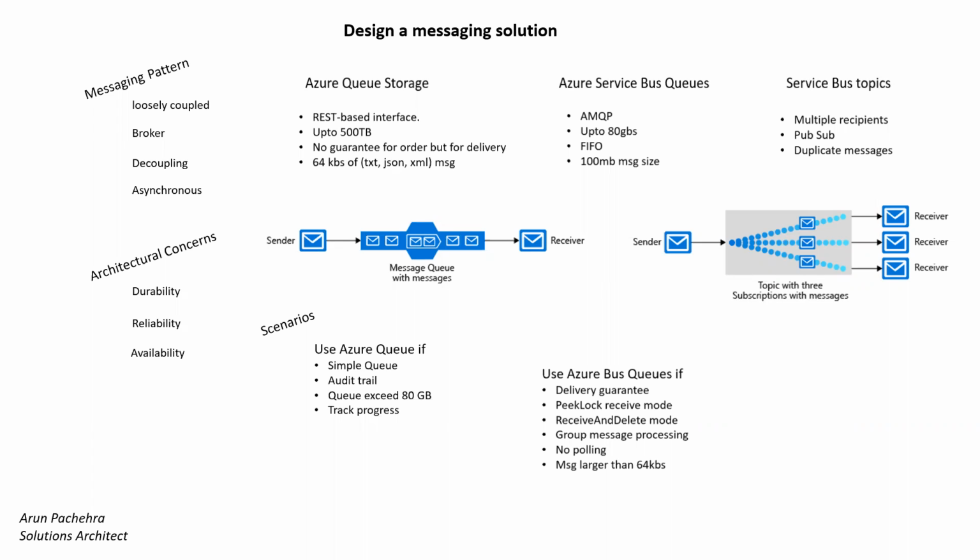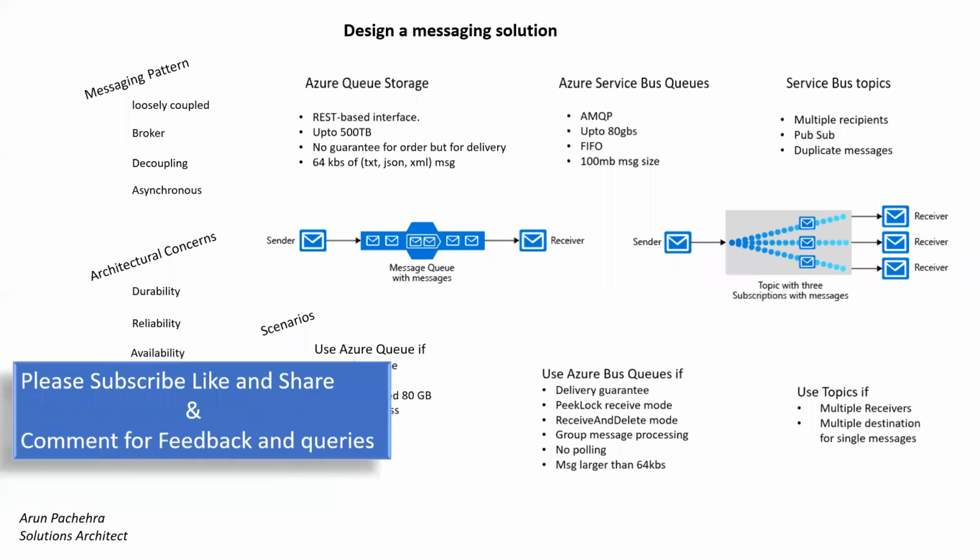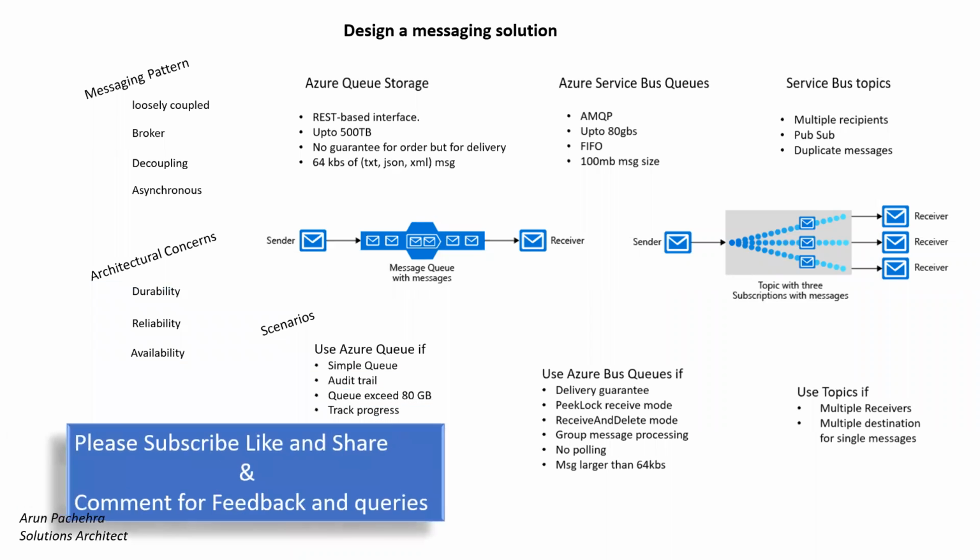to group messages into transactions, to receive messages without polling the queue, to handle messages larger than 64 KB but less than 256 KB, if the queue size will not grow larger than 80 gigs, and to publish and consume batches of messages. So these are some examples where we can opt for Azure Service Bus queues. For Service Bus topics, the duplication is the only scenario that we can think of right now: multiple receivers to handle each message, or multiple destinations for a single message, but needing queue-like behavior. So these are some of the scenarios where we can opt for different services.